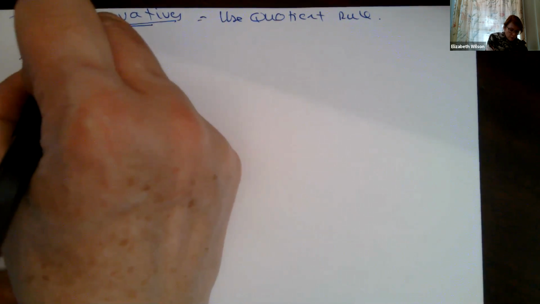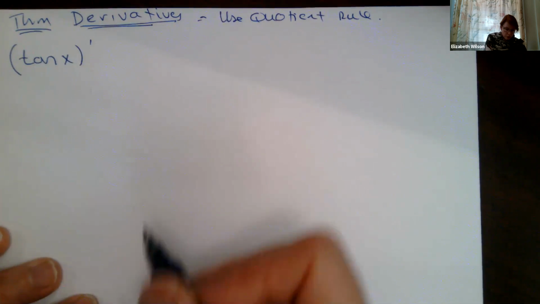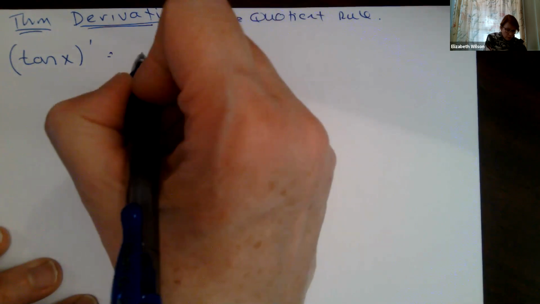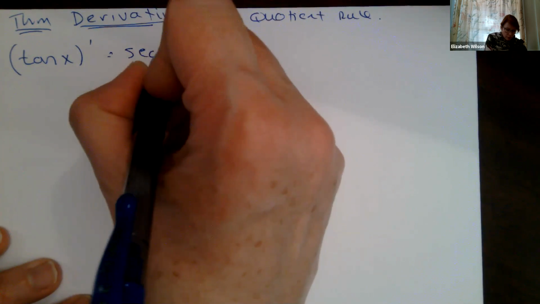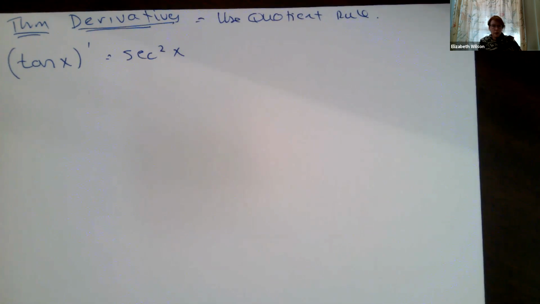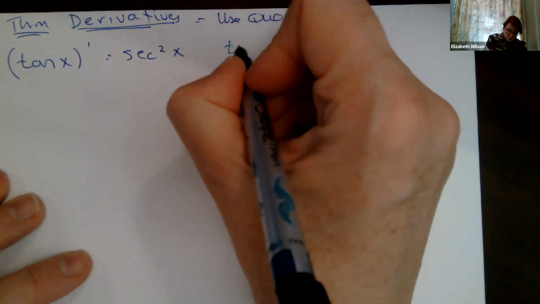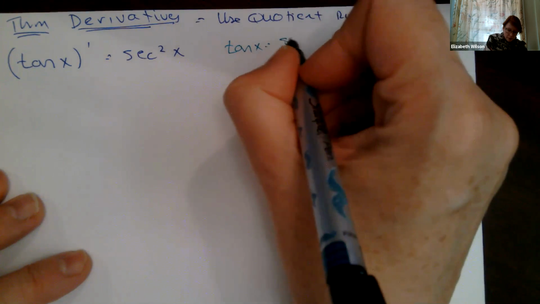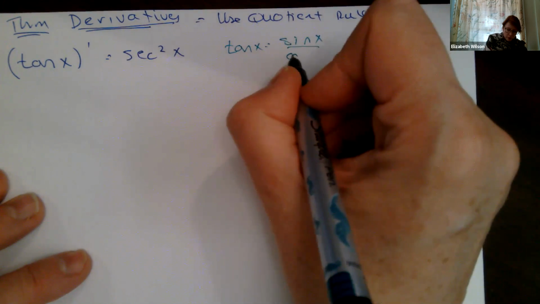So I've got my tangent function. I want to find the derivative. I'm going to give it to you. It's secant squared of x, and then in a different color, I'll work it through. So my tangent of x is equal to sine over cosine.